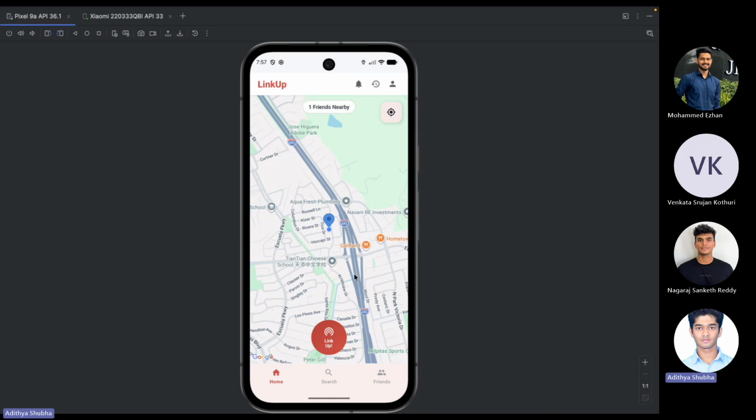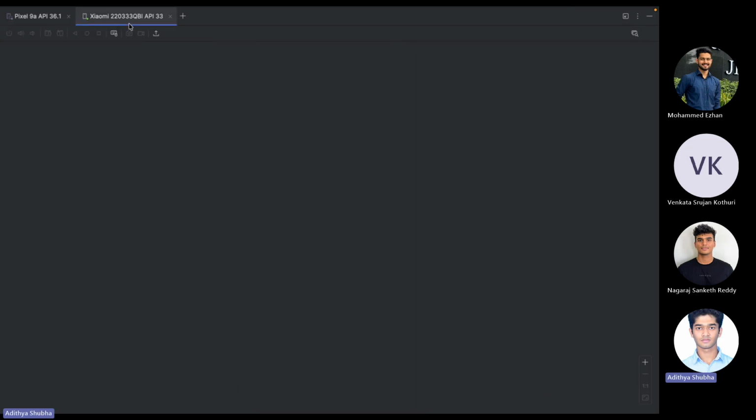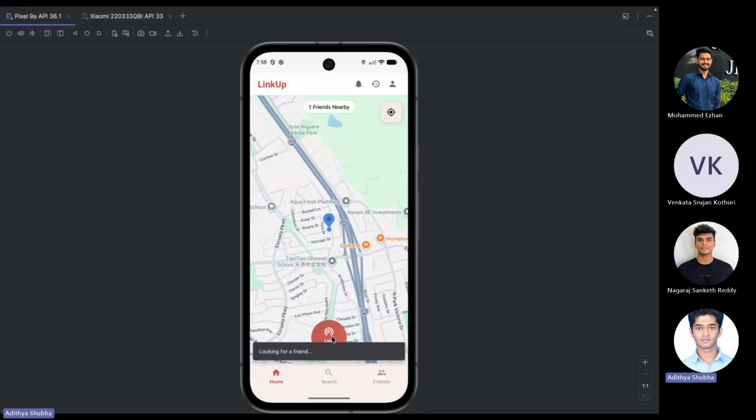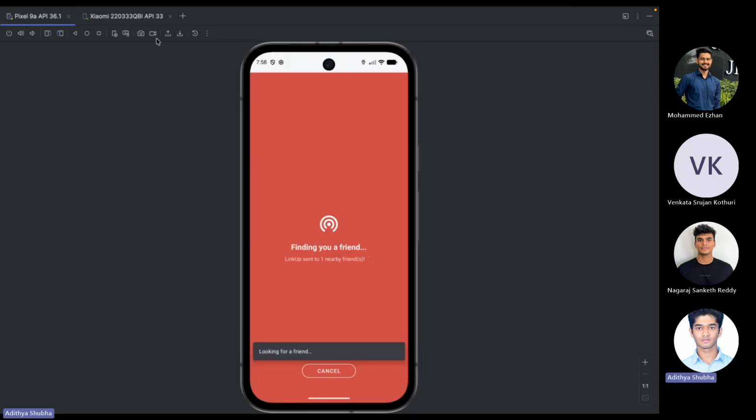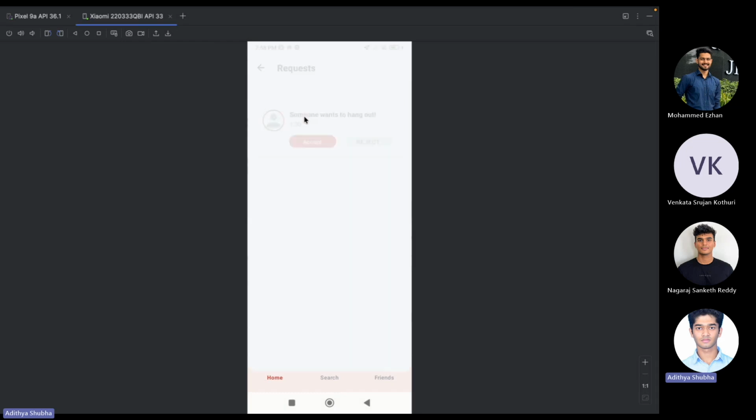And as per notifications as well, here is another request. This will say looking for a friend. I did get a notification here, and now I can still accept. I don't know who sent this particular request, so that's where the mystery part is coming. One of the key things we worked on was using Google APIs to track the location of the user. Now I'll go ahead and accept this request.